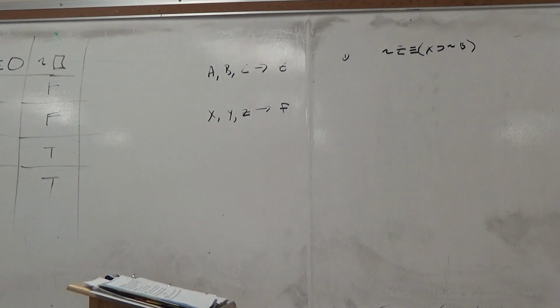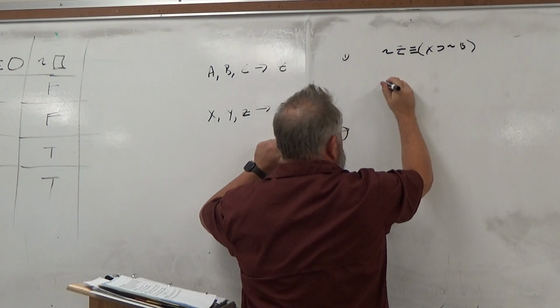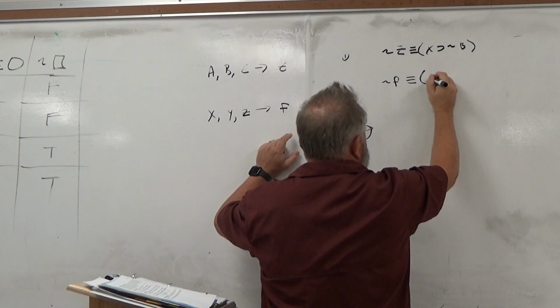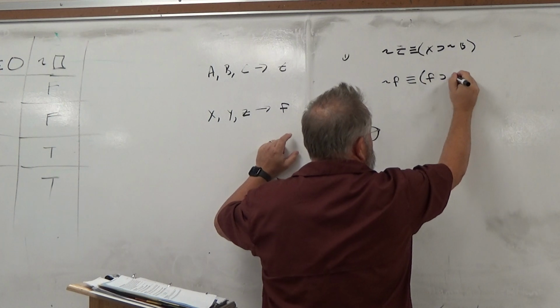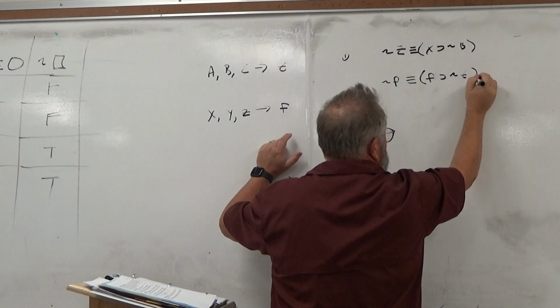The first step is to substitute in the assigned truth values. Z we're told is false, so I have not false, if and only if X is false, then not B, and B is true, okay?